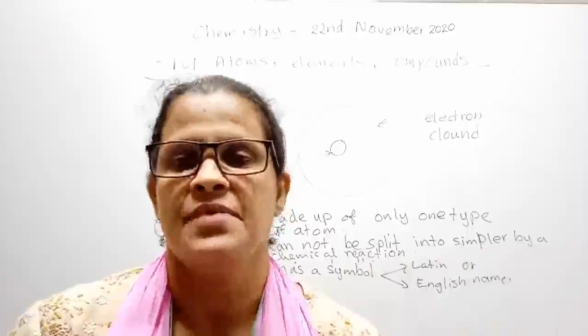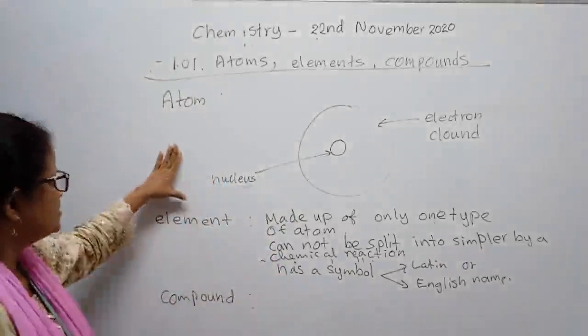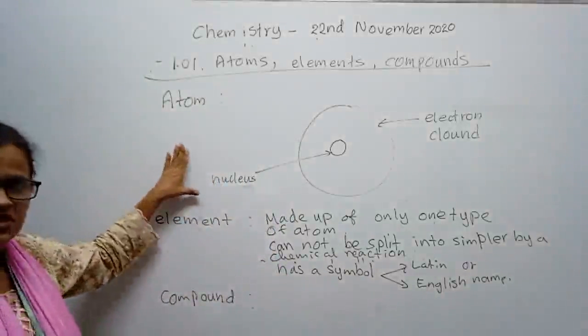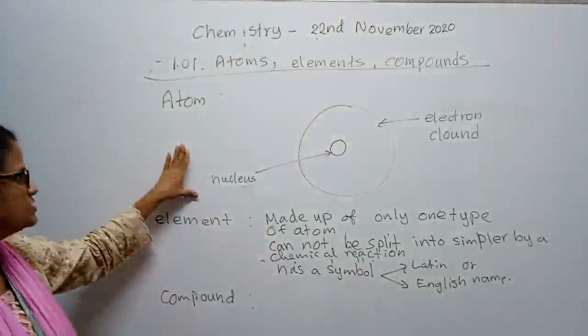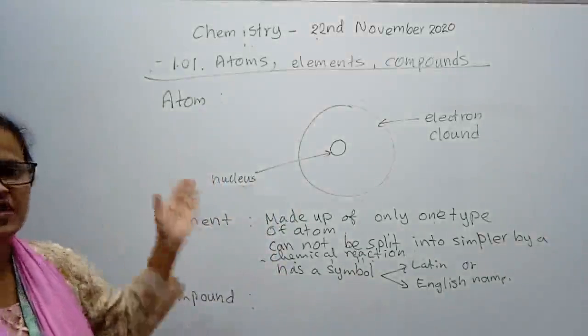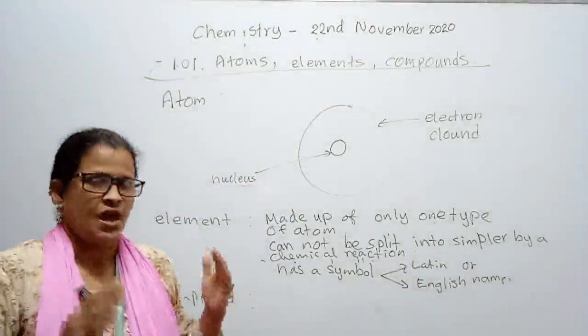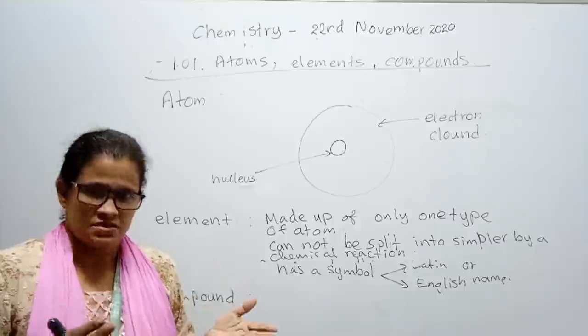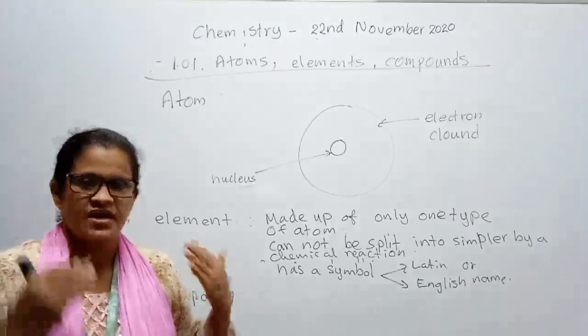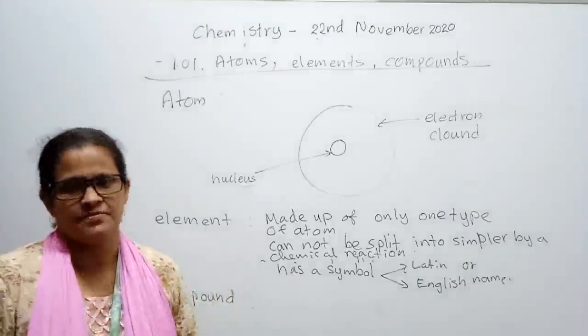If we look at an atom, we can find they are incredibly small. We cannot imagine how small they are. Due to their very small size, we cannot see them with our naked eye.